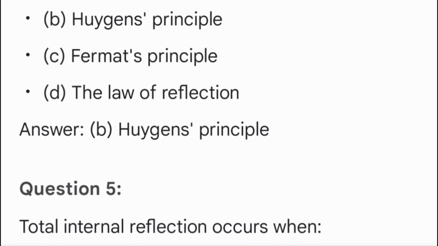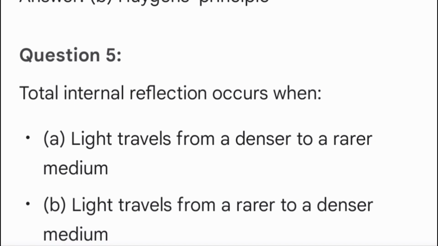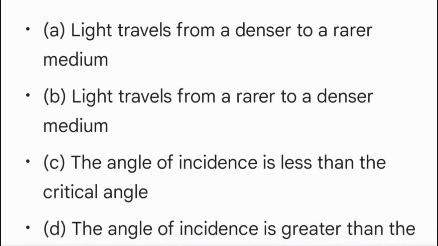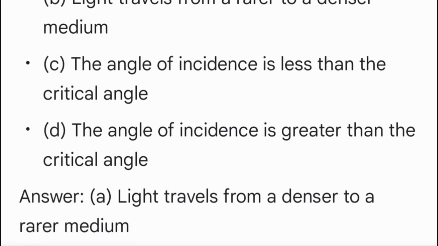Question 5. Total internal reflection occurs when A. Light travels from a denser to a rarer medium. B. Light travels from a rarer to a denser medium. C. The angle of incidence is less than the critical angle. D. The angle of incidence is greater than the critical angle. Answer A. Light travels from a denser to a rarer medium.